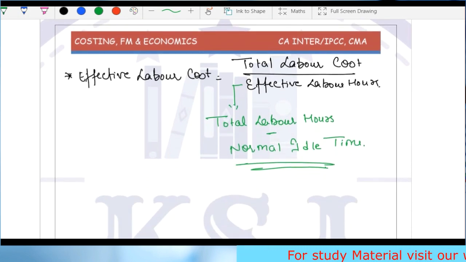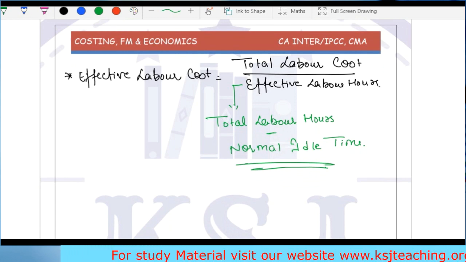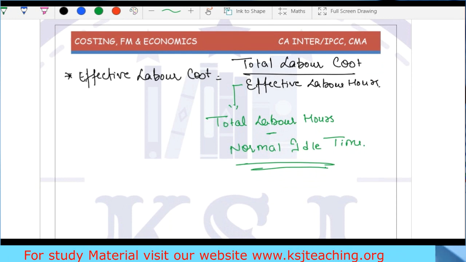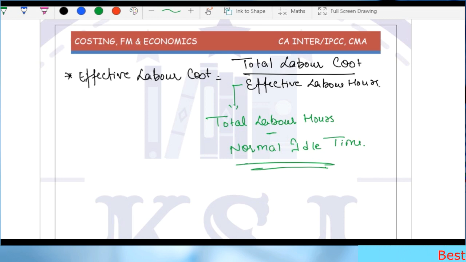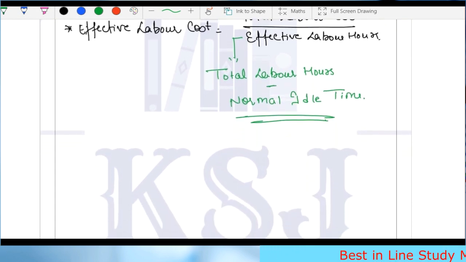That means if I'm paying 10,000 rupees, I'm effectively paying 10,000 rupees for 8 hours, because that is the number of hours being spent for the production. Those are the productive hours. So I have to find out my labor cost for the number of hours he is actually doing the production. Clear? So this becomes my effective labor cost.